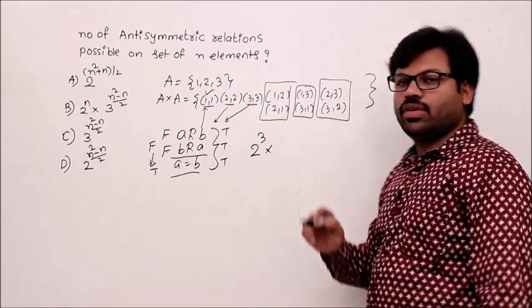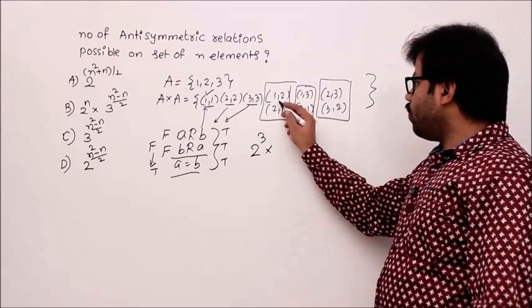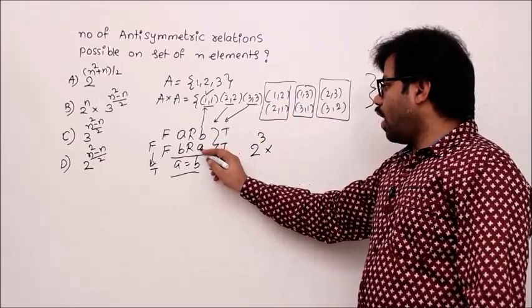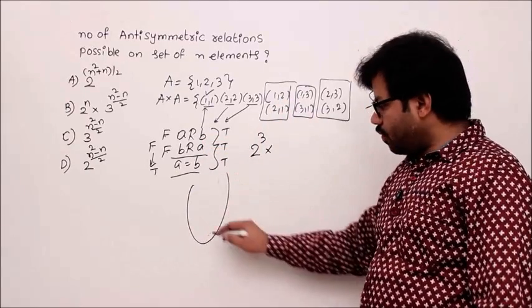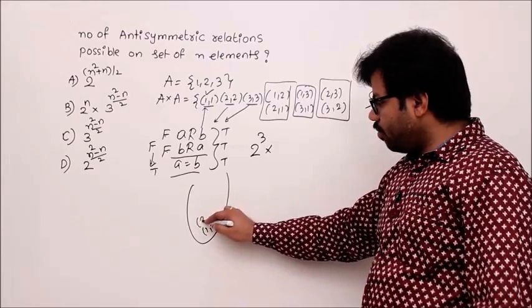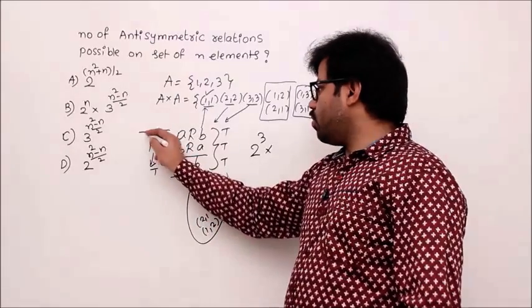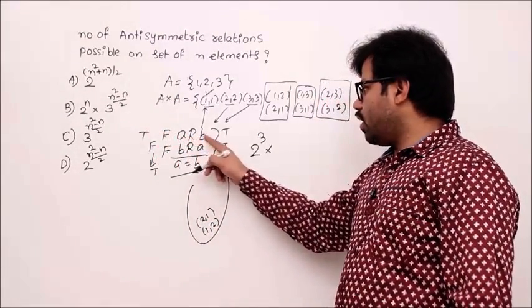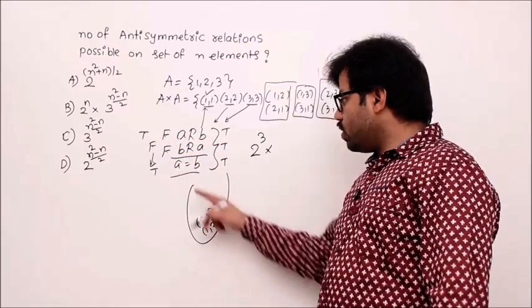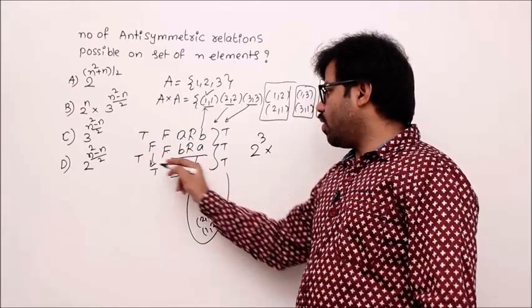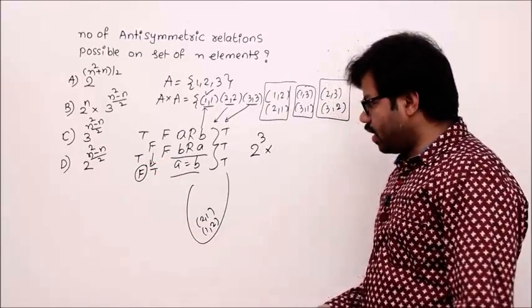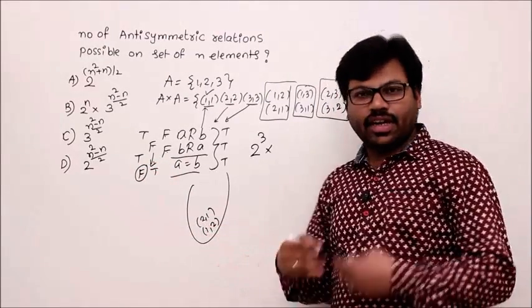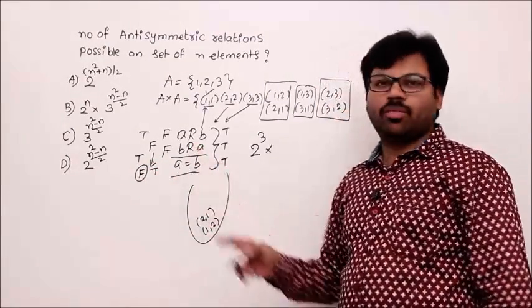Now this group, if you take 1 2 and if you take 2 1, what happens? Already we know the property of antisymmetric. If you take 1 2 and 2 1 at a time, this will become true. Which one? 1 is related to 2, correct? 2 is related to 1, correct? But 1 equal to 2, false. That is the problem with the antisymmetric property. If you take 1 2 and 2 1 at a time, then definitely it violates the property.